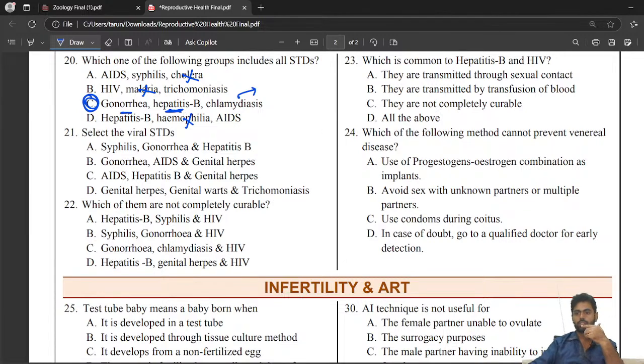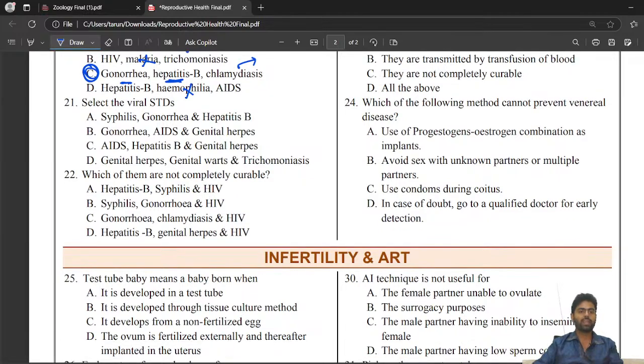Select the viral STDs. Here we have to check the viral one. Syphilis is bacterial, Treponema pallidum. Hepatitis B is viral, AIDS is viral, genital herpes is a herpes simplex virus disease.